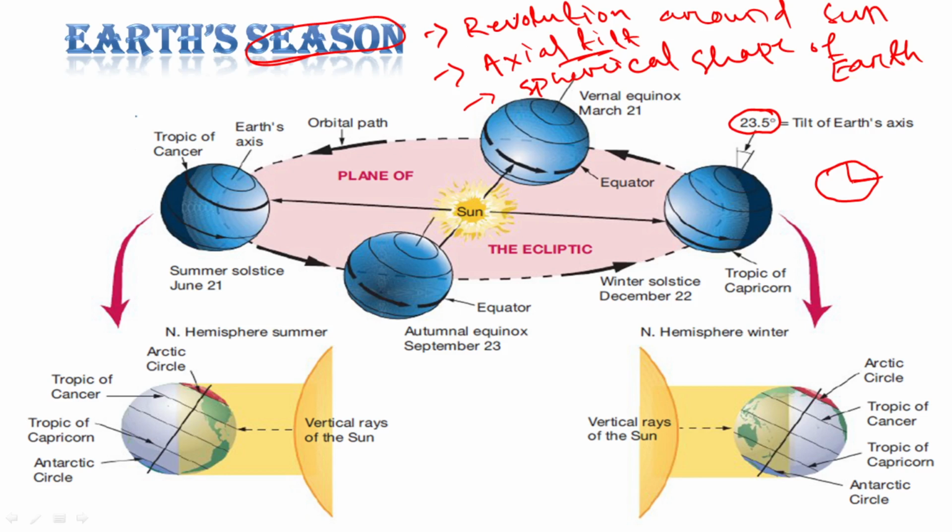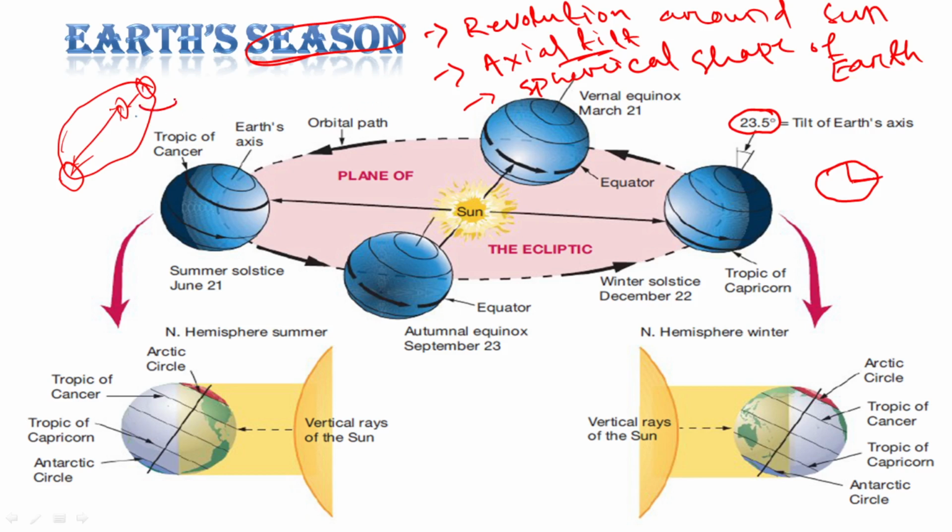Okay, so as I have told, there are two positions: Earth is nearer once in a year and farther once in a year. The position when Earth is nearer to the Sun is called perihelion.